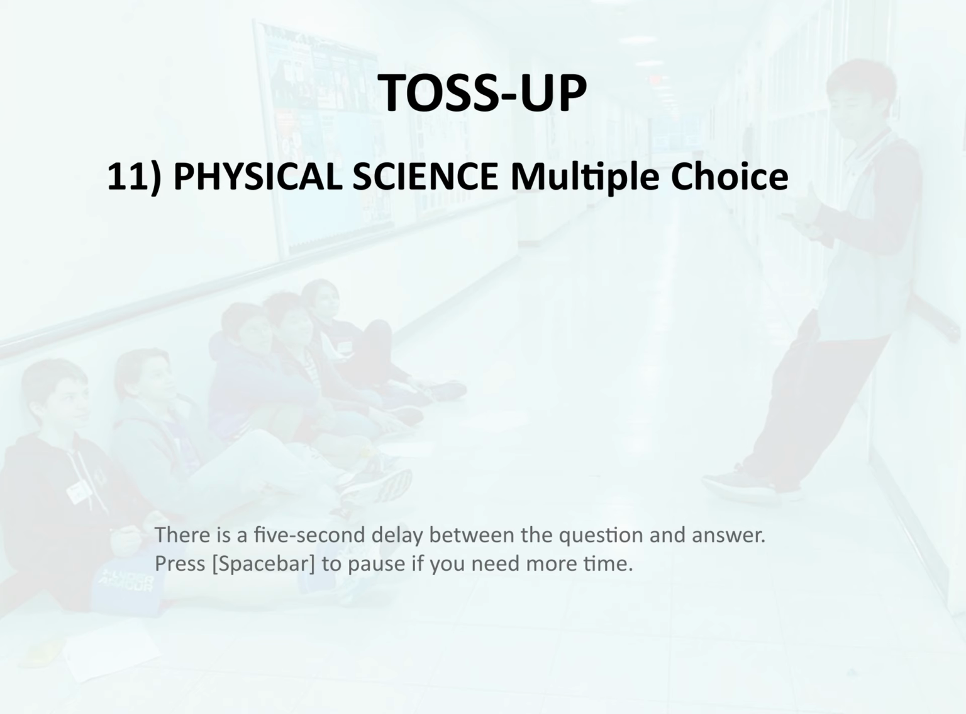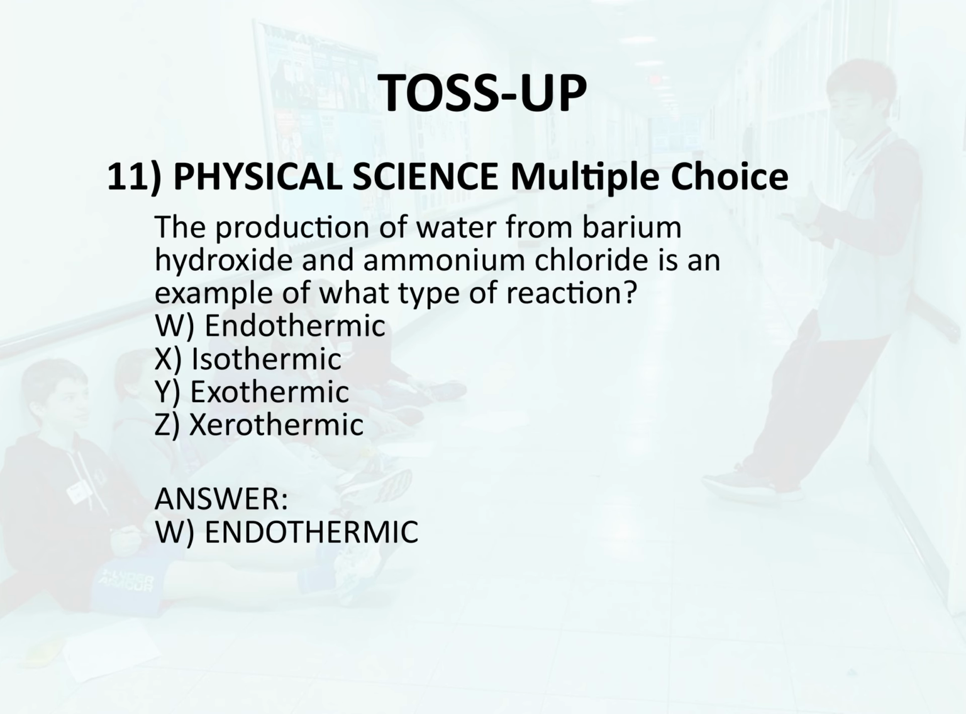Toss-up 11. Physical science. Multiple choice. The production of water from barium hydroxide and ammonium chloride is an example of what type of reaction? W. Endothermic. X. Isothermic. Y. Exothermic. Z. Xerothermic. Answer. W. Endothermic.